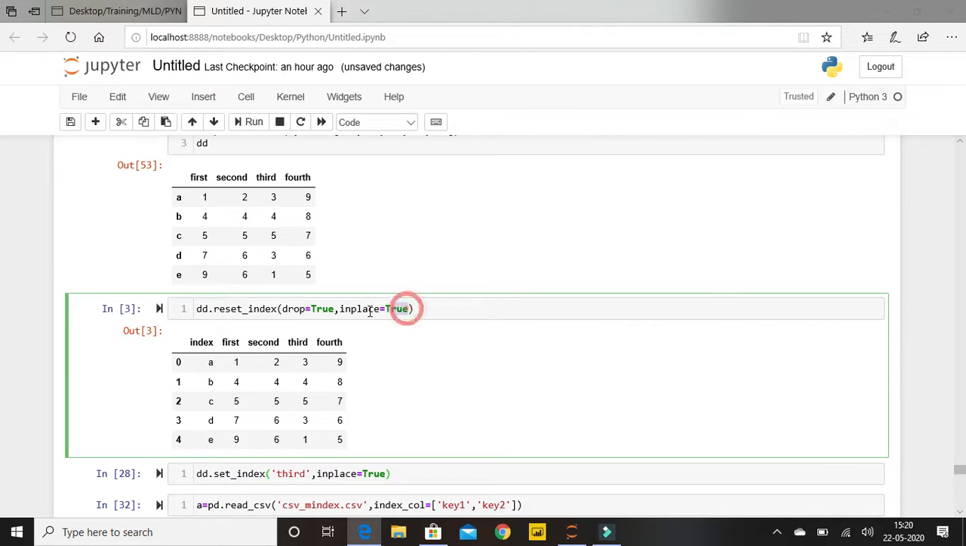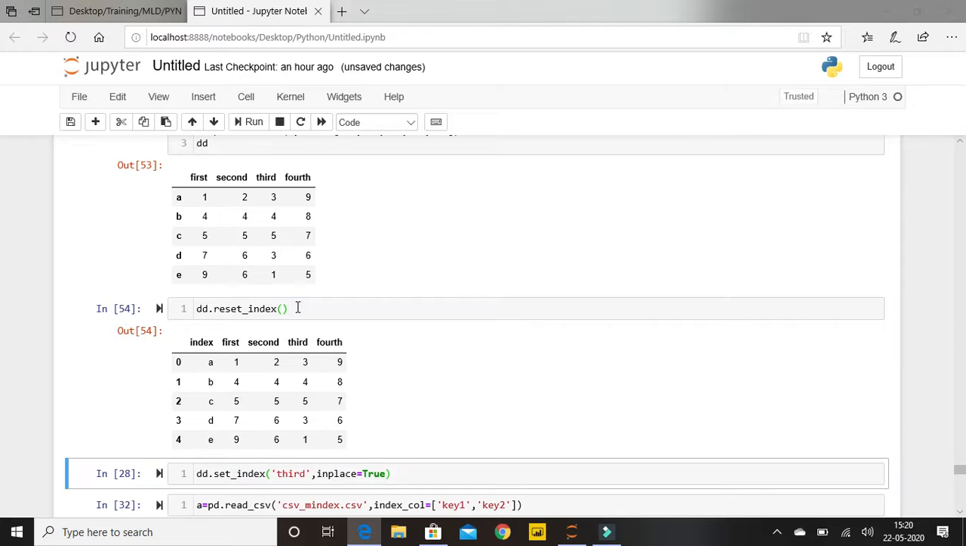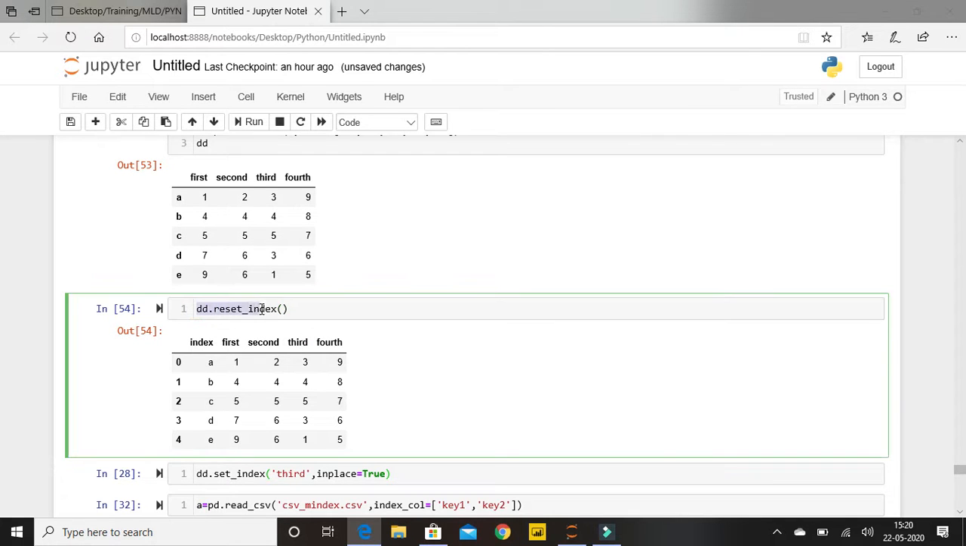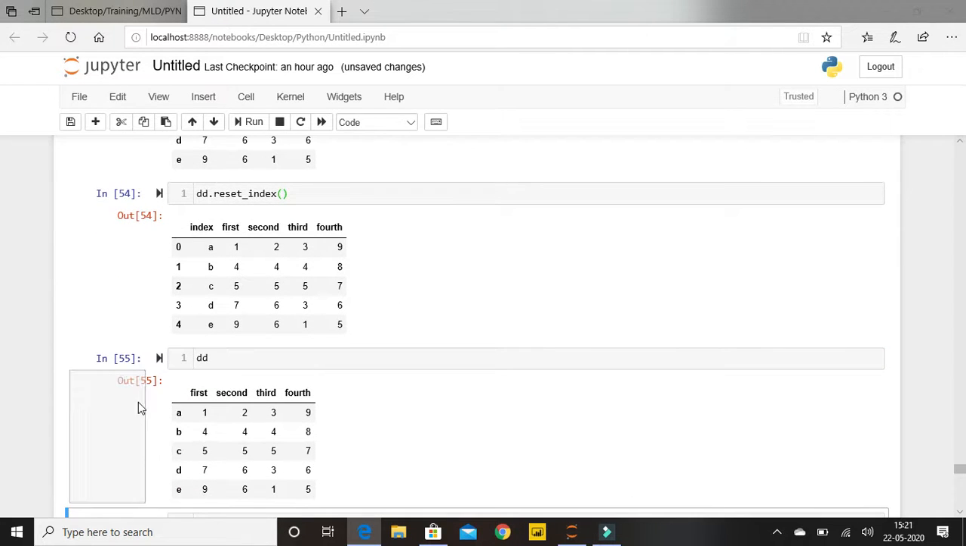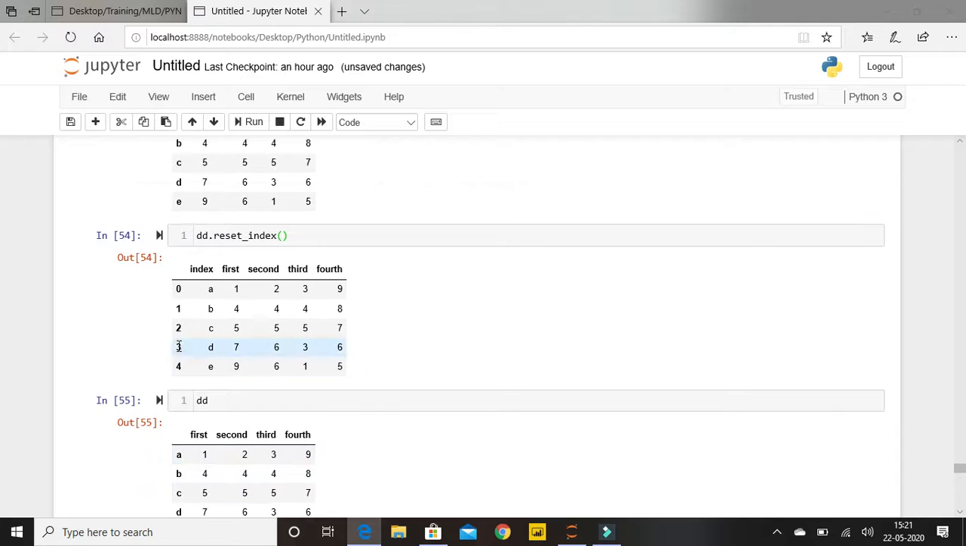Let me delete all this and just execute this, let's see what happens. If I write only dd data frame dot reset index with parentheses, it will execute and show me the default indexes. You will be able to find 0, 1, 2, 3, 4. But when I try to execute my data frame, you will find that this is not any permanent fix, right? It's still A, B, C, D. It is just a temporary thing that changes it to my default indexes.